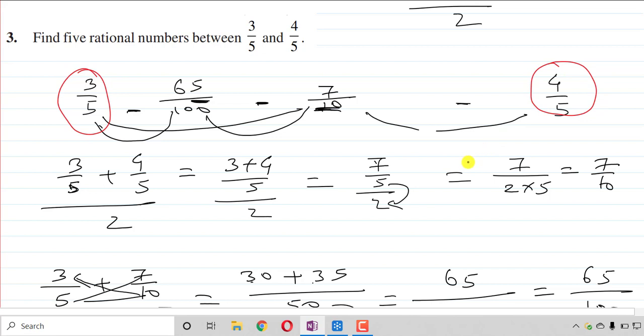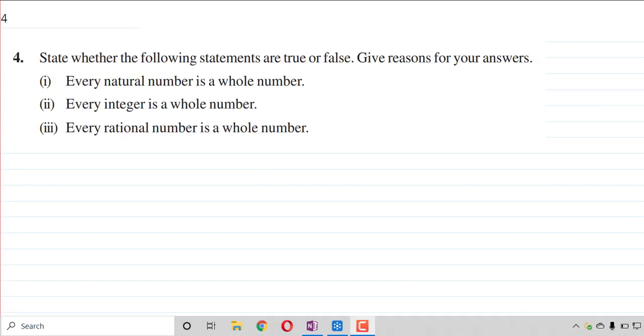We have to find between 3 by 5 and 4 by 5 all the numbers which are between these two numbers. Numbers in the form of p by q, terminating or repeating, will be termed as rational numbers. Getting it? Now the fourth question.